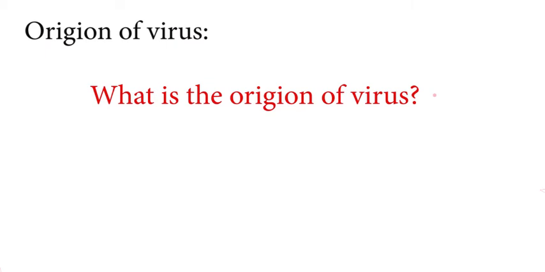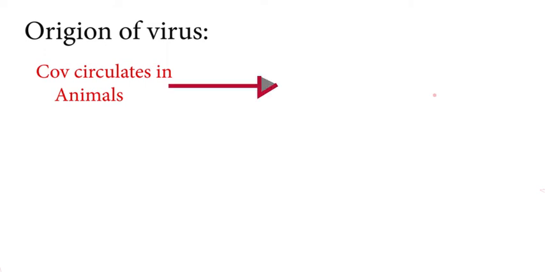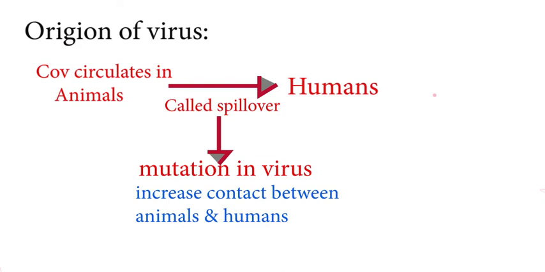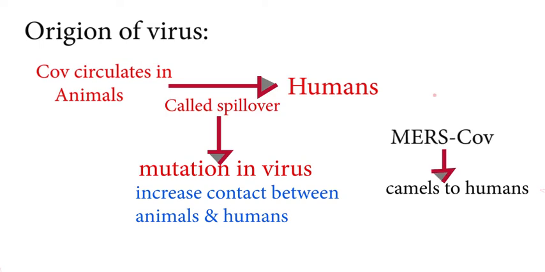Now, what is the origin of the virus? It is known that the coronavirus circulates in groups of animals. Sometimes this virus can transfer from animals to humans. This is called spillover. This could be due to a range of factors like mutations in the virus or increase in contact between humans and animals. For example, Middle East Respiratory Syndrome Coronavirus is transmitted from animals into humans, and Severe Acute Respiratory Syndrome Coronavirus is transmitted by wild cats.